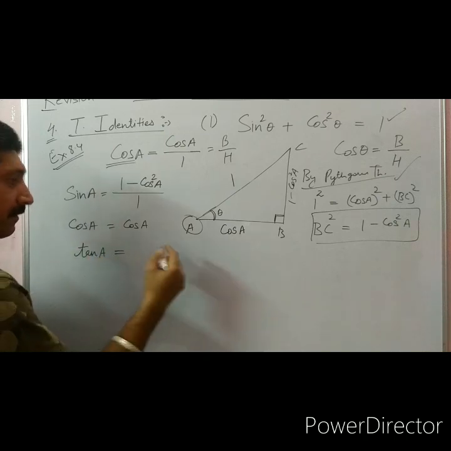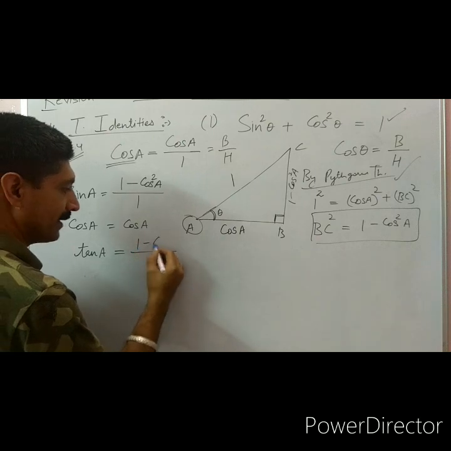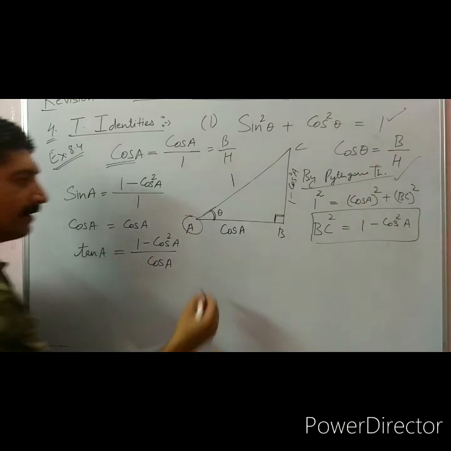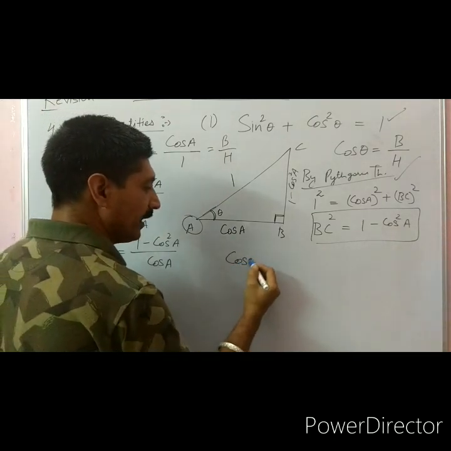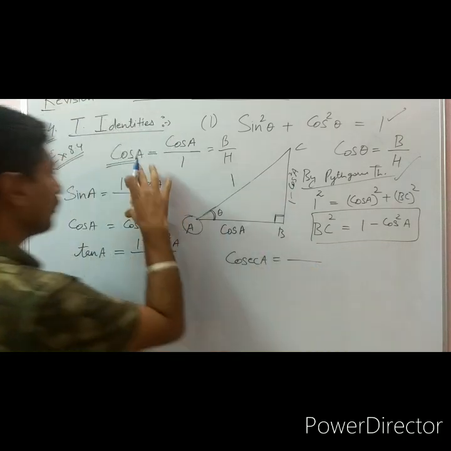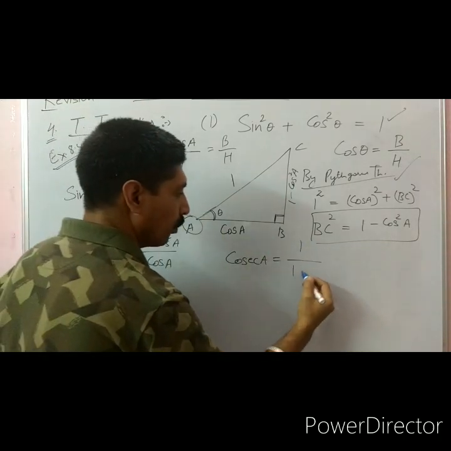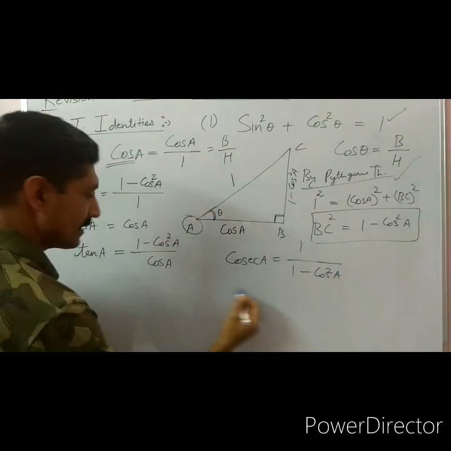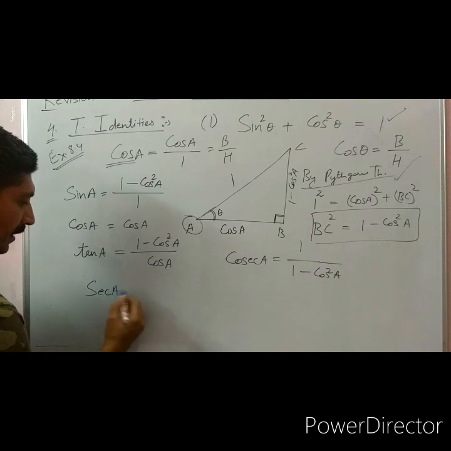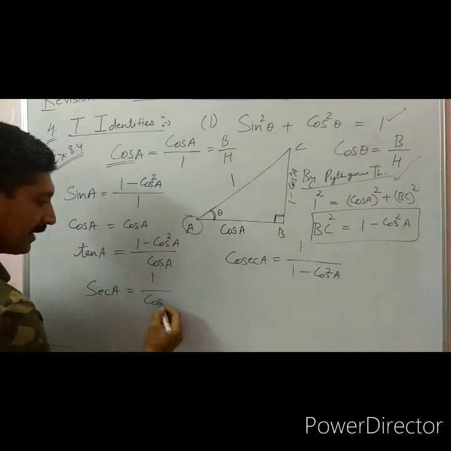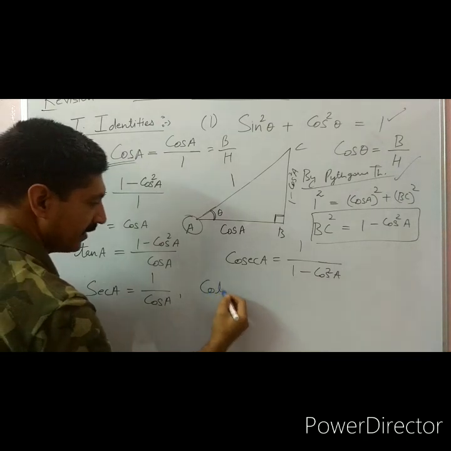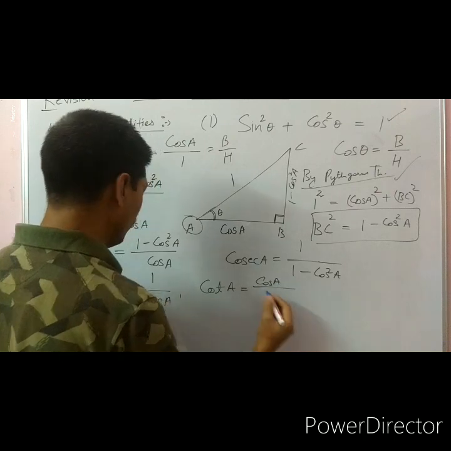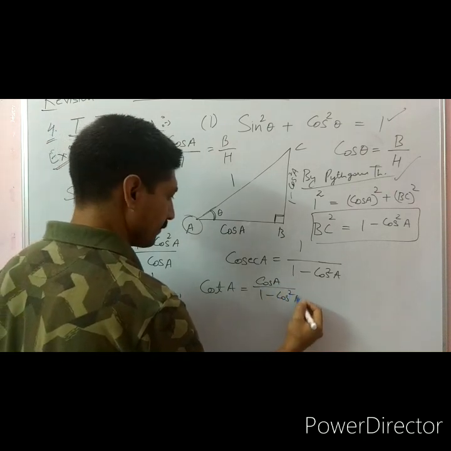Tangent of A in terms of cosine is 1 minus cosine square of A upon cosine of A. And what is cosecant of A? Take the reciprocal, that is 1 upon 1 minus cosine square of A. Similarly, secant of A is 1 upon cosine A. And what is cotangent A? Cotangent A is cosine A upon 1 minus cosine A.